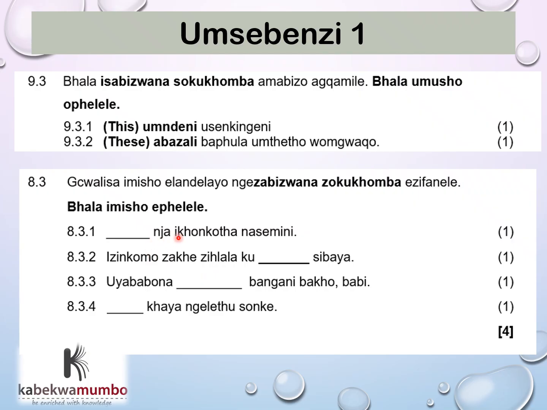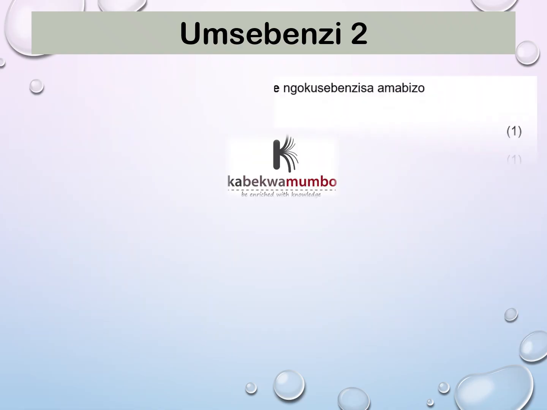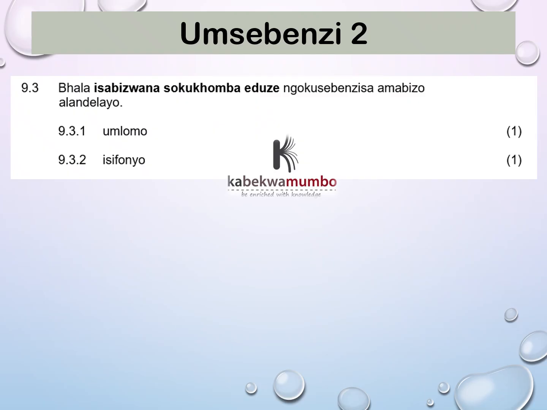Gcwalisa imisho elandelayo ngezabizwana zokukhomba, bhala imisho ephelele, right? There's the nja. Can you see once again they did not write a complete noun, but you must know your nouns. Isibaya, it's supposed to be isibaya, so it'll be la plus isi of isibaya, lesi sibaya. Uyabona laba bangani bakho, leli khaya ngelethu. Uyayibona loo nto, right?